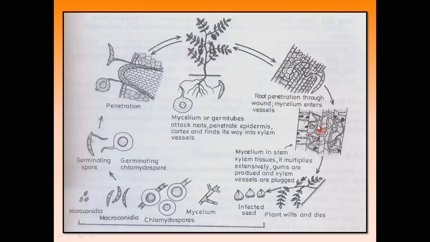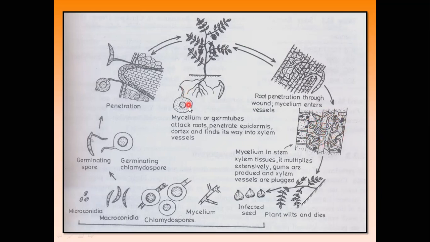The mycelial network is present inside the root systems, and the mycelia plug the xylem and phloem cells, blocking the vascular bundle cells.